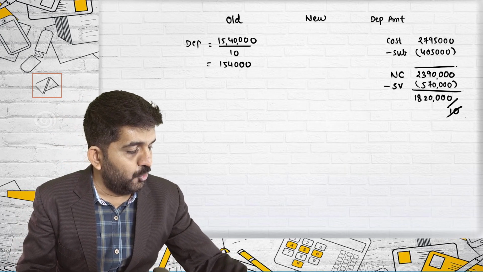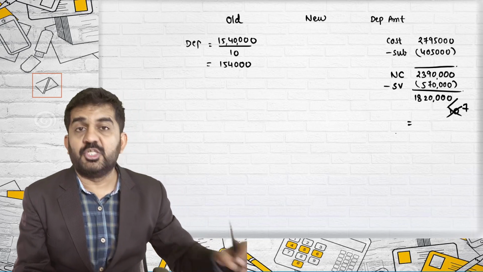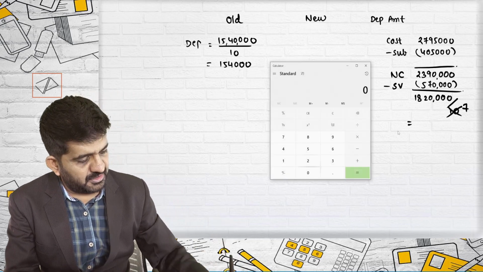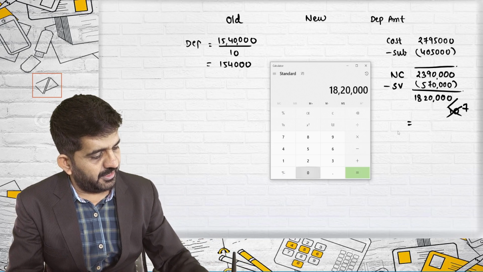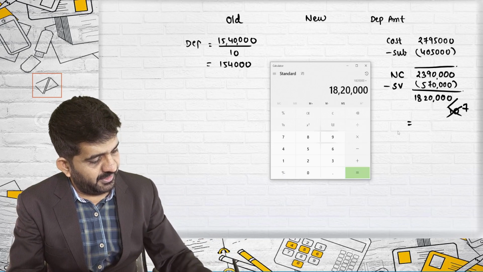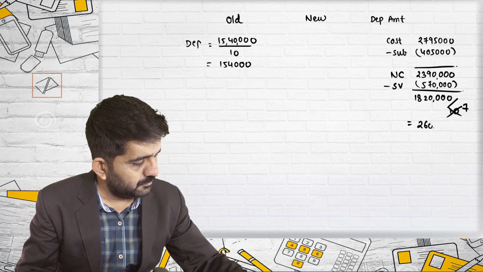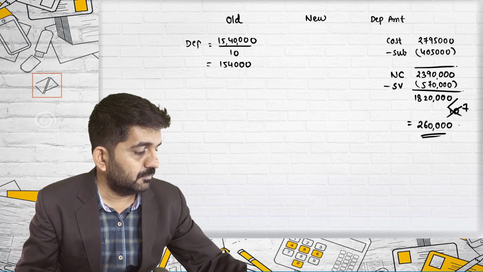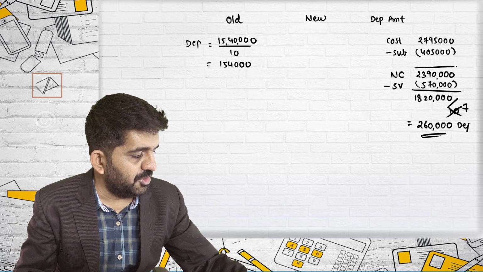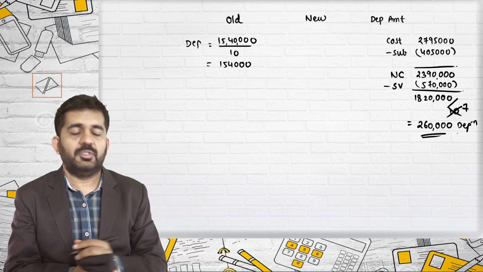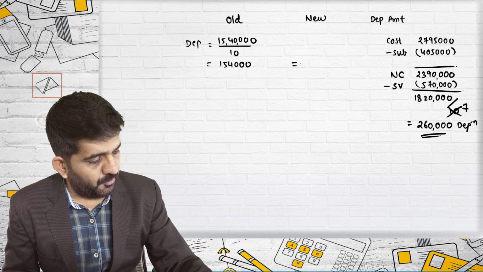Divided by 10, no, divided by 7. This machine will be used only for 7 years. That's a CNC machine. 18,20,000 divided by 7 is 2,60,000. That will be the depreciation for the new machine.